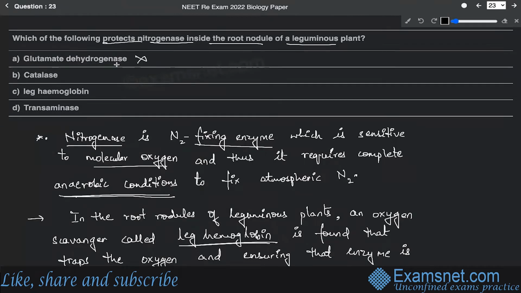Glutamate dehydrogenase, no. Catalase, no. Leg hemoglobin, yes. Transaminase, no. All right. So these enzymes, that means glutamate dehydrogenase, catalase, or transaminase, are alternative enzymes for fixing other components of nitrogen, not the atmospheric nitrogen. So that's where the correct answer is option C over here.